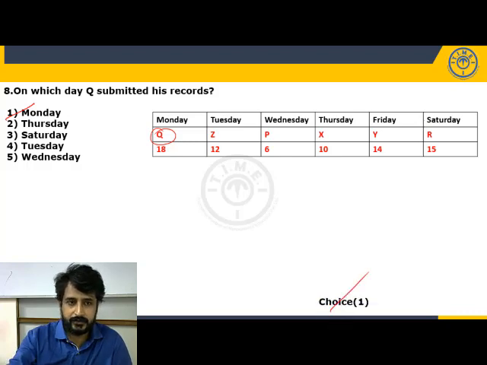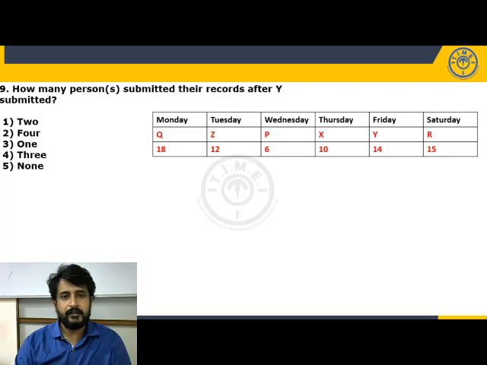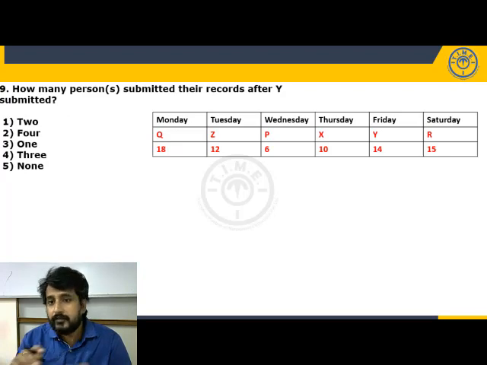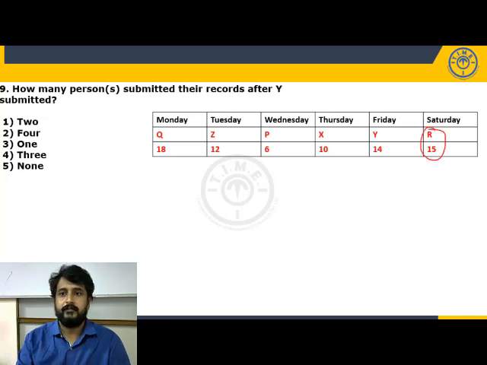Last question in this set. How many persons submitted the records after Y? It is not more than Y, it is after Y. So after Y, how many are there? Only one person, because Y submitted on Friday. So after Y, only one person submitted. So 1, answer is choice 3. Answer is 1, but it is in choice 3.